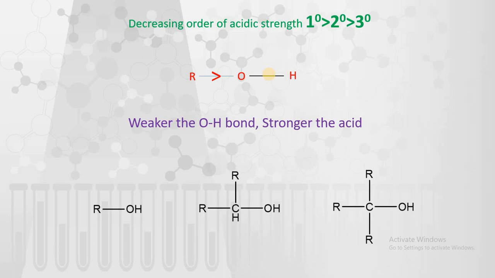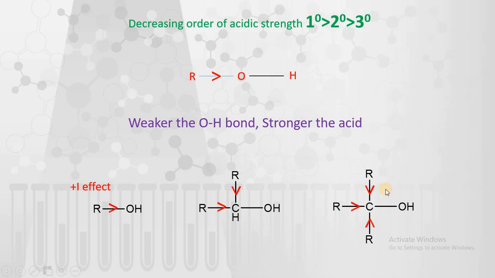If you consider the primary, secondary and tertiary alcohols, in primary alcohol only one R group is there, which donates electrons to this OH group and increases its bond strength. In secondary alcohol there are two R groups which are donating electrons. Again they are increasing the strength of this OH bond. In tertiary alcohol there are three alkyl groups.